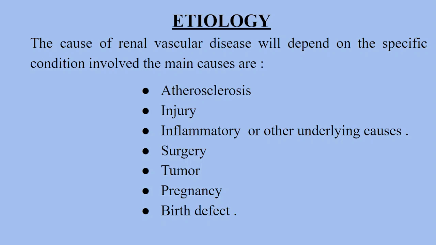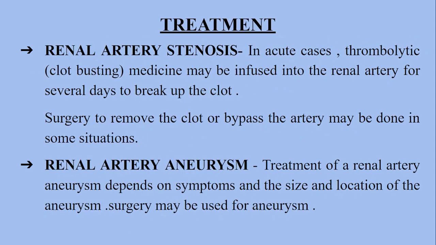Another is inflammatory conditions or other underlying causes that lead to renovascular diseases. Another is surgery. It may cause renal vascular disease, as can a tumor. Another is pregnancy, which is also a cause of renal vascular disease. Another is birth defect, right? It's called congenital renovascular disease, right? These are some common causes that lead to renal vascular disease, right?